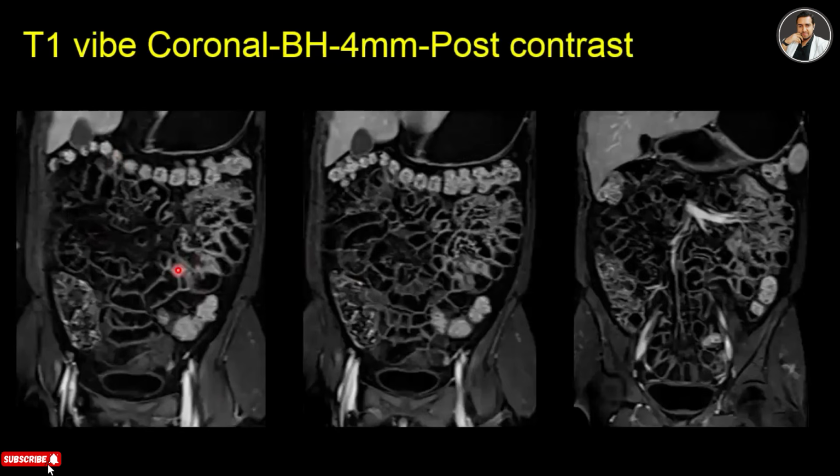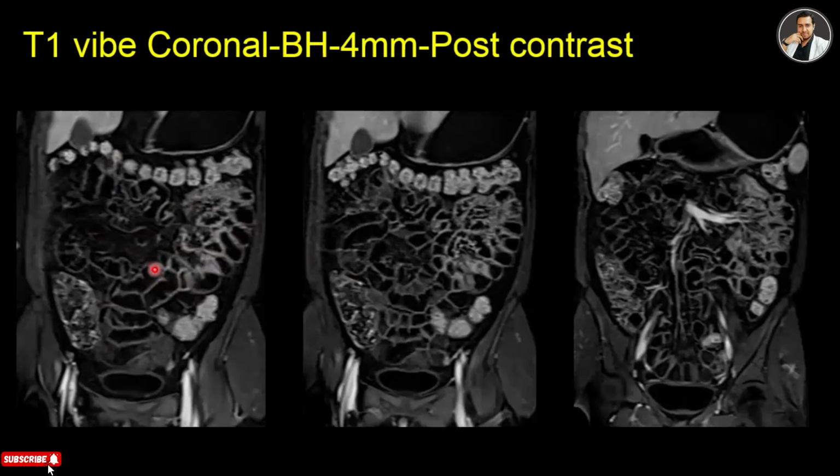And now the post contrast T1 Vibe coronal. So in this image, you can see that the intestinal wall is enhanced with the contrast, and this is called the mural enhancement. But inside the intestine, there is water or mannitol solution.